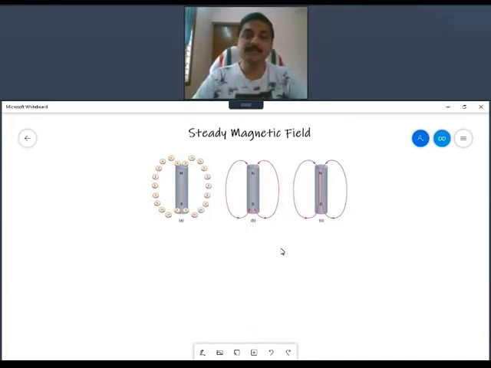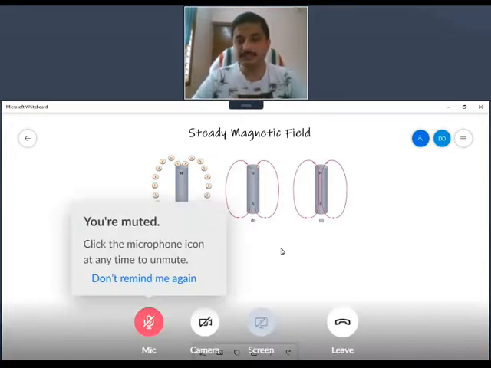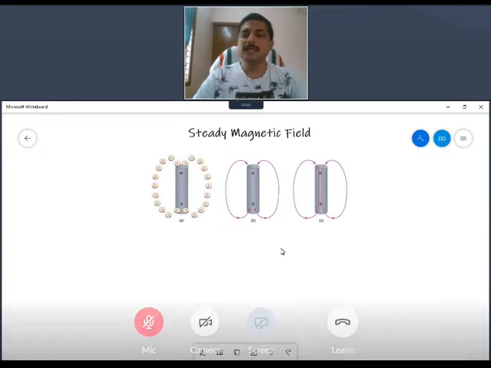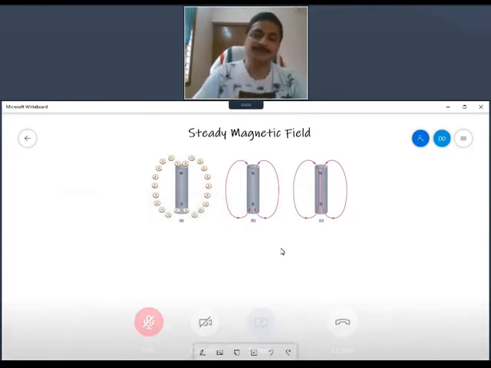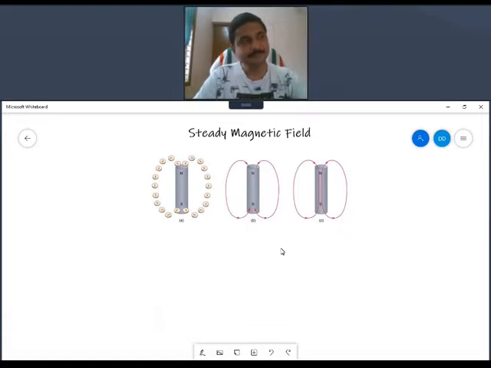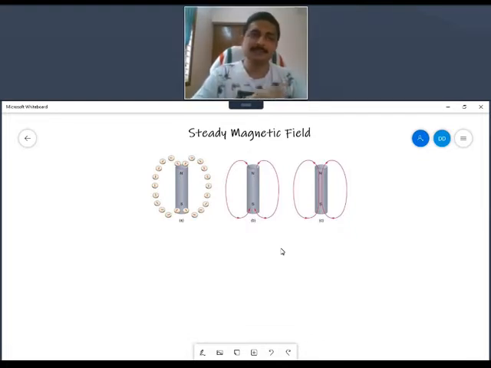In electric field, we just call them flux. We never say electric flux, even though it is electric flux. The moment we say flux, we take it as electric flux. So hereafter, you should be able to tell me whether it is electric flux or magnetic flux, because you have studied both now. The moment somebody tells me, sir, flux, I'll ask which flux. You have to specify. Sir, magnetic flux.